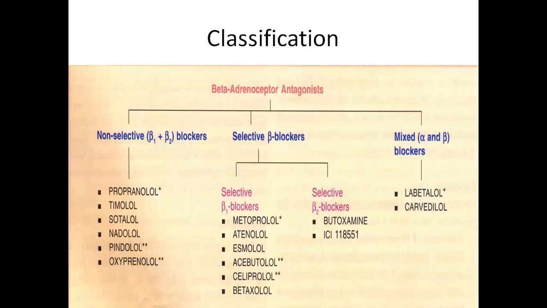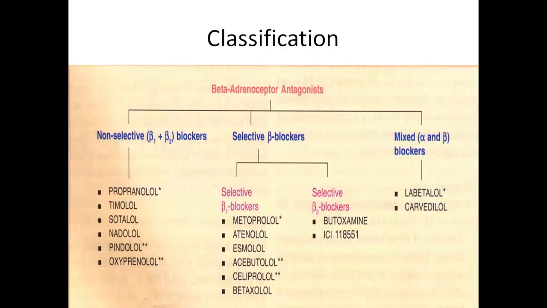Classification of beta blockers. They are classified into three types: non-selective, selective and mixed blockers. Non-selective beta blockers are propranolol, timolol, sotalol, nadolol, pindolol, oxprenolol.